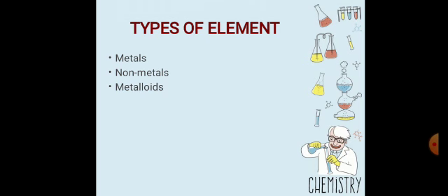Now what are metalloids? A metalloid is an element that has properties intermediate between those of the metals and the non-metals. These metals, non-metals and metalloids will be discussed in detail in your last chapter.